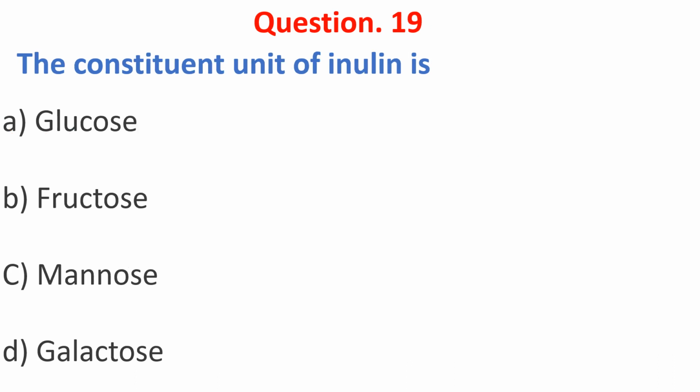Which one is the constituent unit of inulin? A, glucose, B, fructose, C, mannose, D, lactose. The answer is fructose. Inulin is a polymer composed of many fructose units, a fructan, and typically has a terminal glucose. The fructose units in inulin are joined by beta 2,1 glycosidic bonds. So fructose is the constituent unit of inulin. The answer is B, fructose.